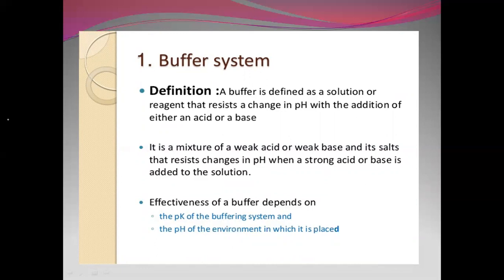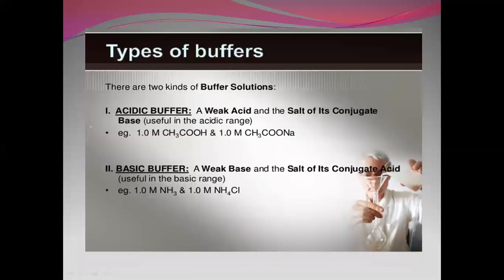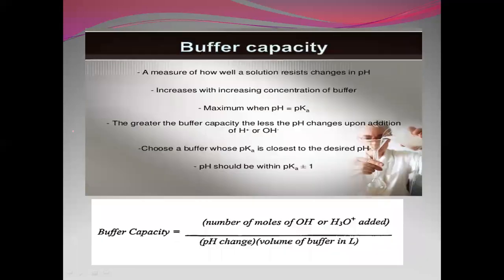So that is how we talk about the buffer. Types of buffer: acidic buffer, basic buffer, and even one more category called a neutral buffer. Acidic buffer: a weak acid and its salt with its conjugate base. Basic buffer: a weak base and its salt with its conjugate acid. A neutral buffer is a combination of a weak acid and a weak base. The example for that is ammonium acetate.